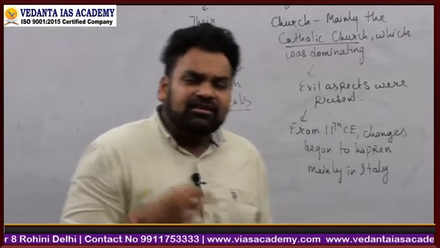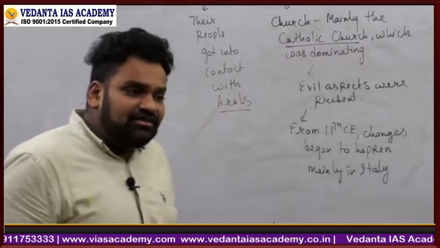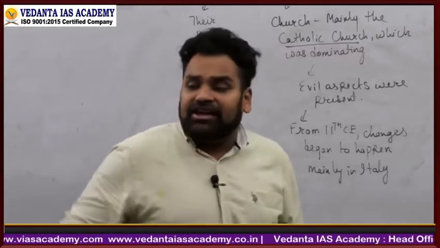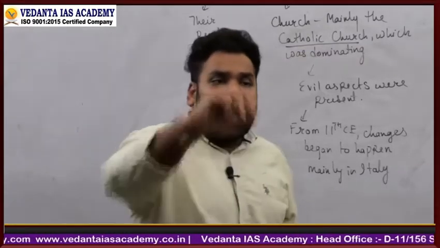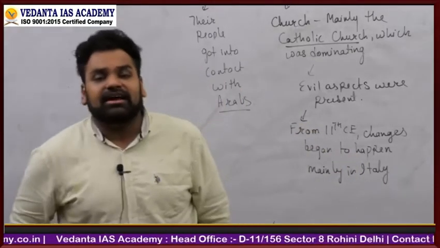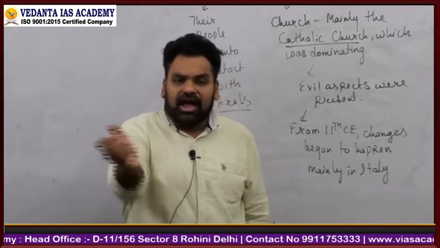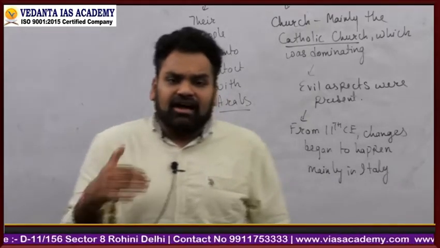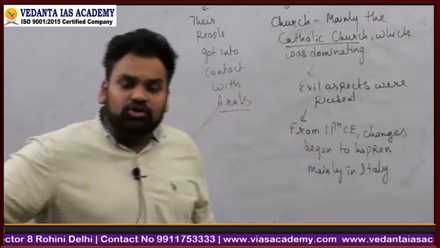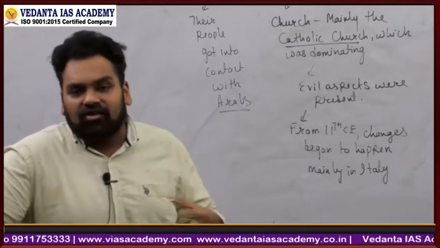The point is, कहीं ना कहीं, the Italians got into a kind of connection with the Arabs. Arabs were trading. Arabs were actually acting as the intermediaries between the luxury goods of Asia and Europe, right? Arabs started to trade the luxury goods with the Europeans.